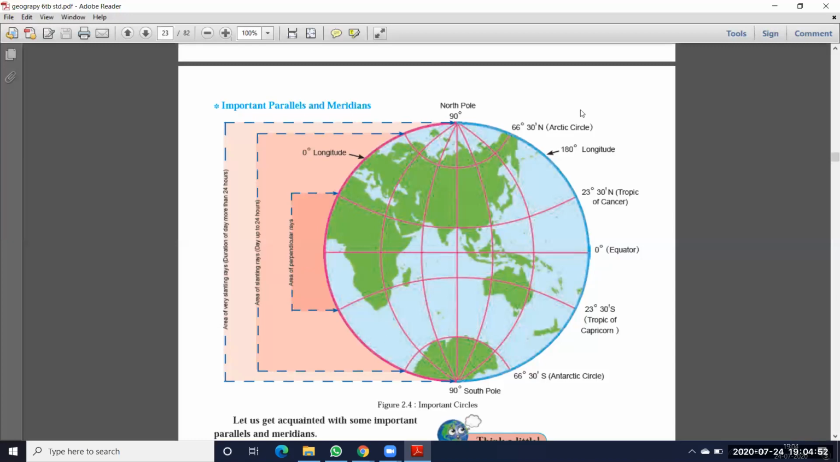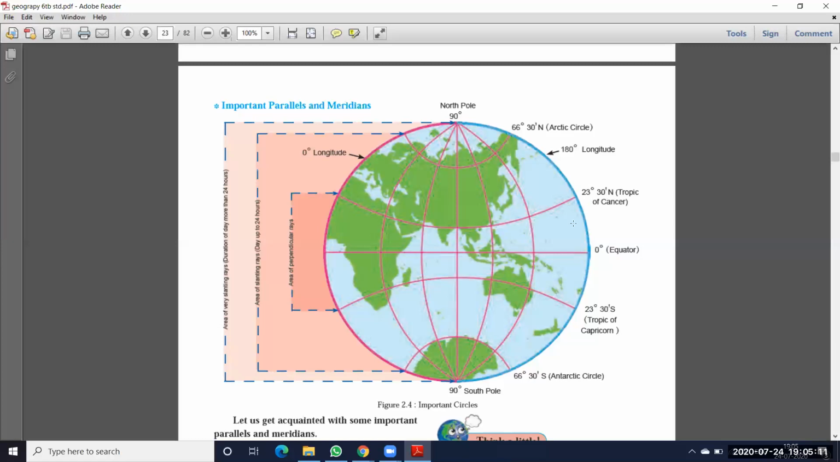Okay, next one here, this line. What is the line above the equator? That is also a horizontal line. That line we call the Tropic of Cancer. What is that? Tropic of Cancer. And what is the angle of this line? 23 degrees 30 minutes north.